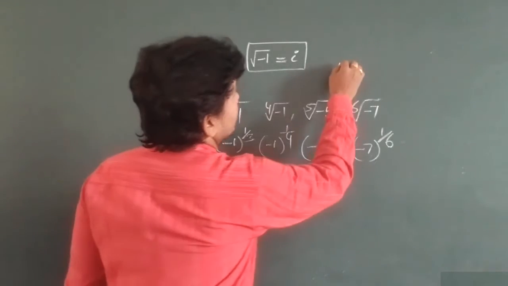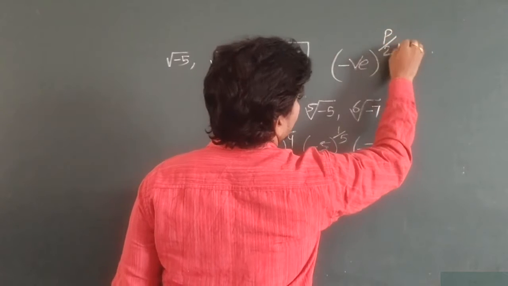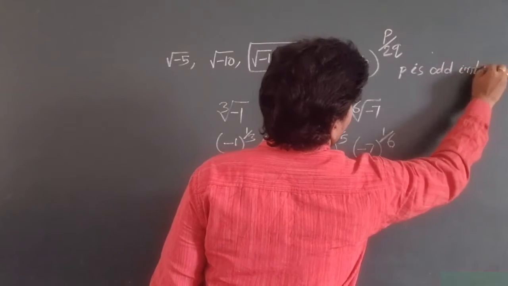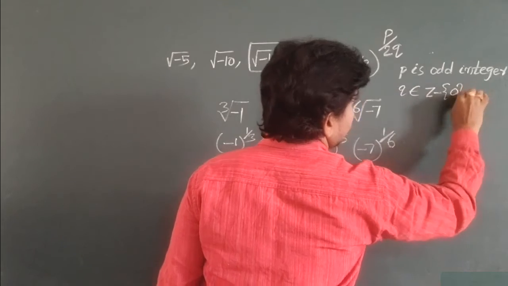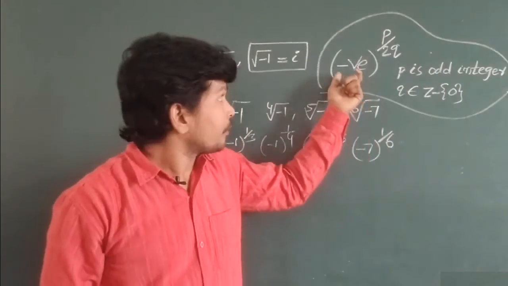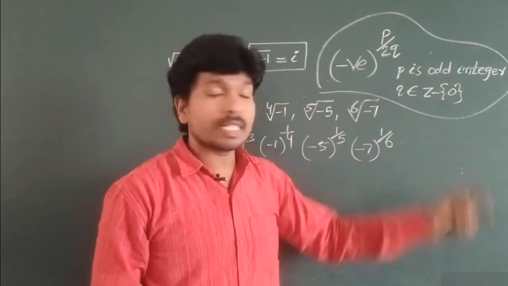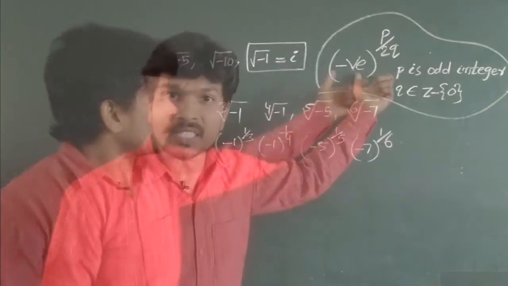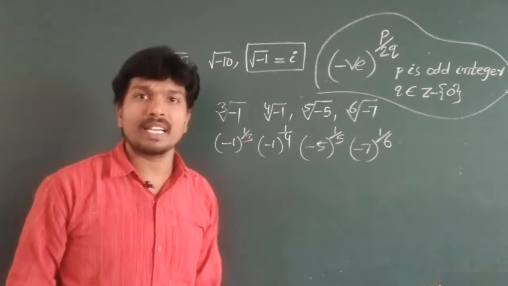See, minus, meaning negative, whole power p by 2q, where p is an odd integer and q is a non-zero integer. Then any number which is in the form of negative whole power p by 2q, where p is an odd integer and q is a non-zero integer, is an imaginary number. Now, with the help of this general form, say whether these numbers are imaginary or not.